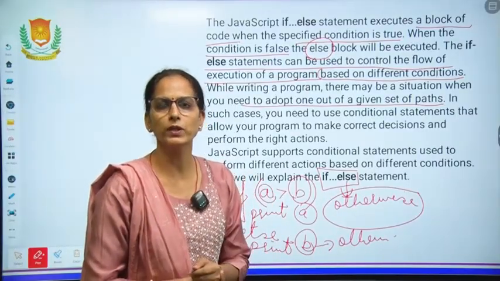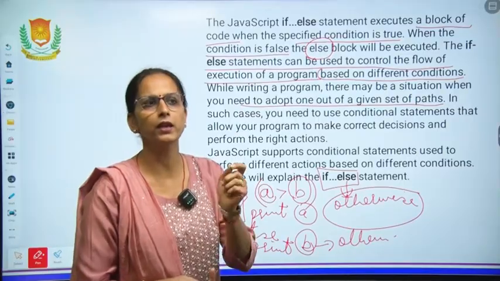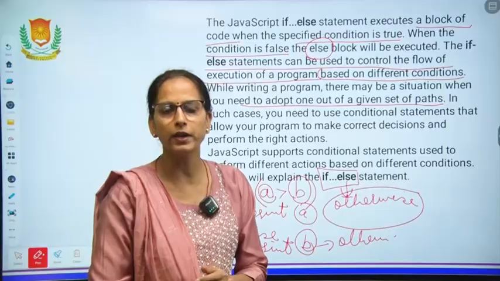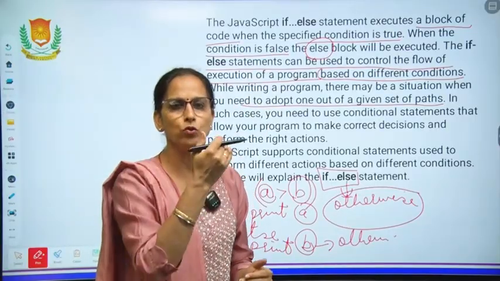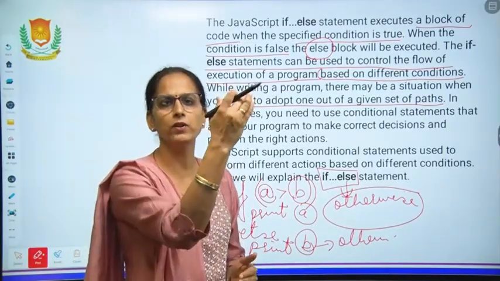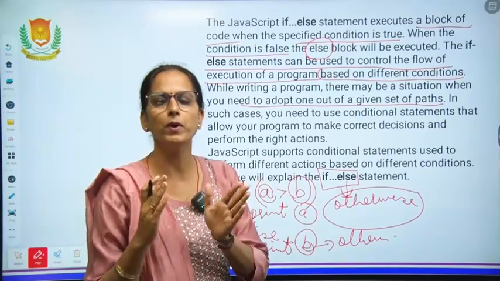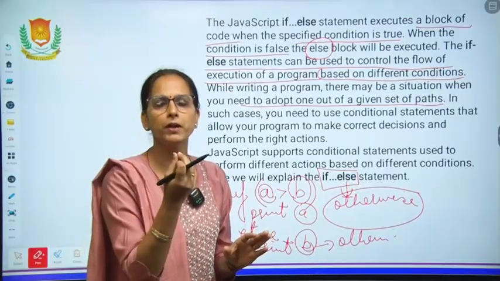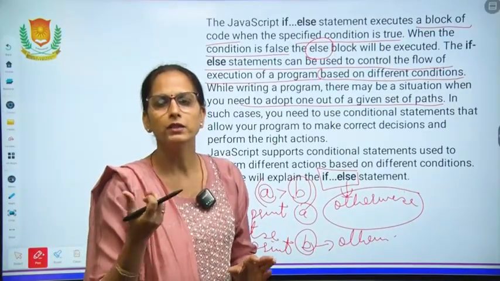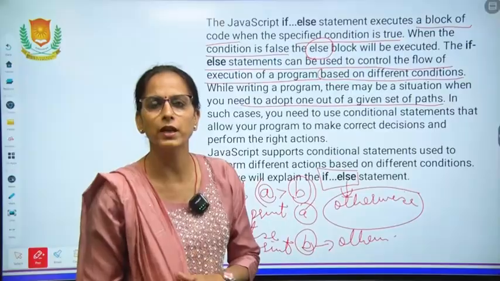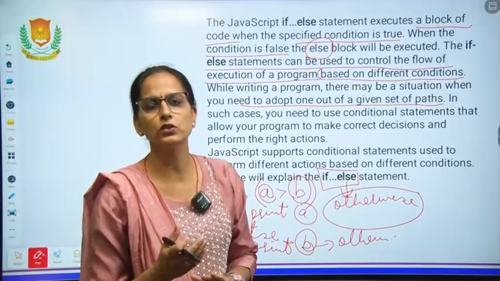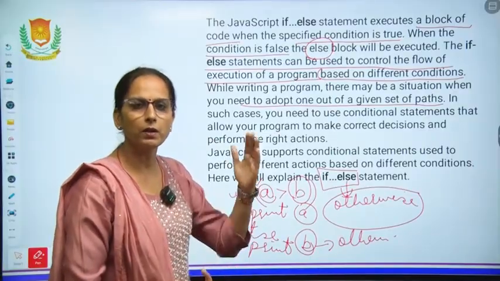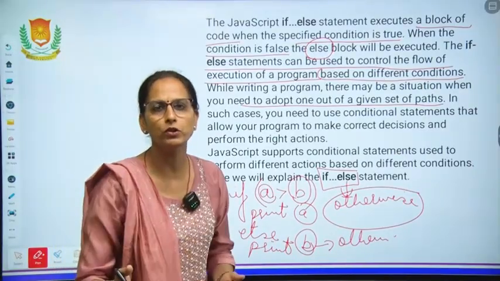If we are working with days of the week and we give input 2, then Tuesday is printed. From Monday to Saturday and from January to December, we have multiple options, and only one particular option is to be printed. That can be done with another kind of statement, the switch. Switch can be used when we have multiple possibilities.